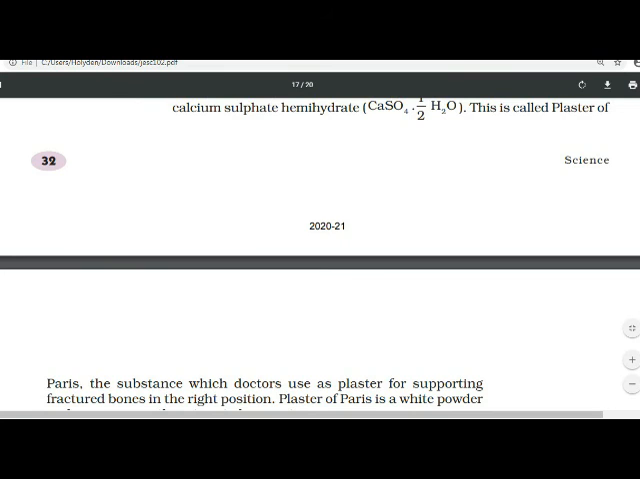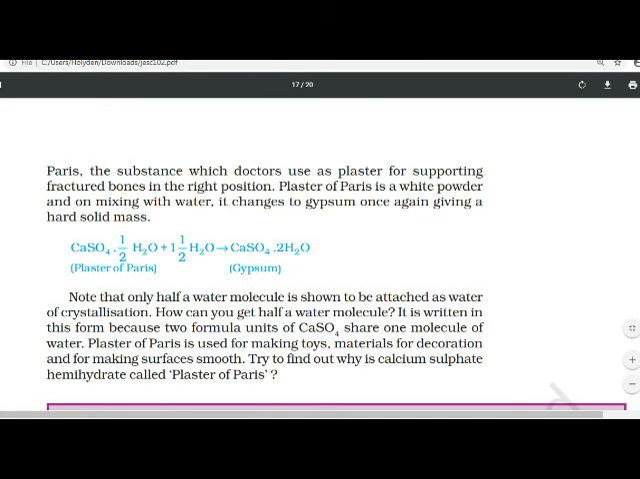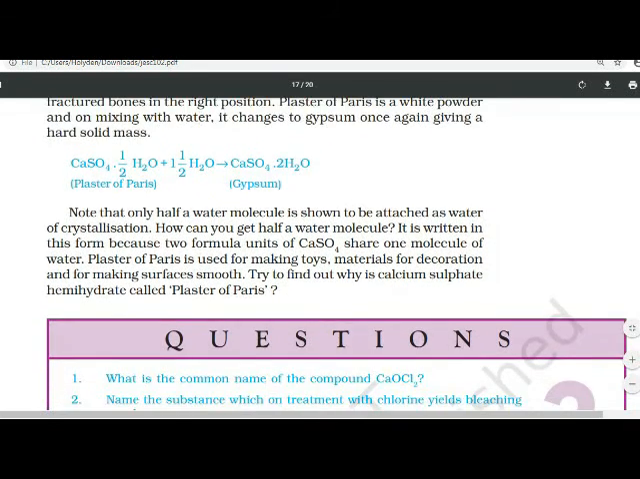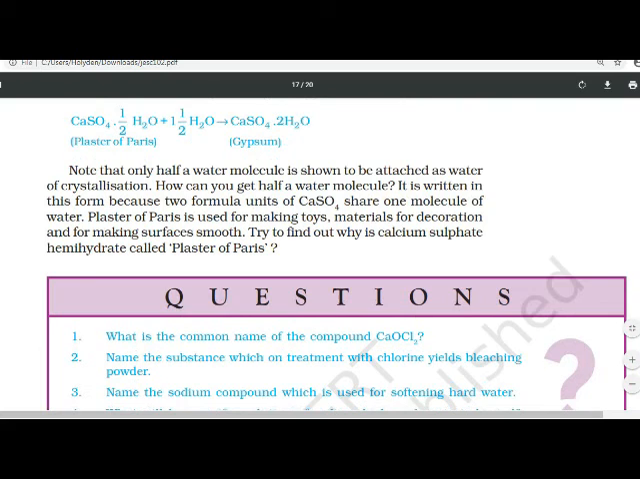Yes or no? And where is plaster of Paris used? Supporting fractured bones, and roofs and decoration of houses. Plaster of Paris is used for making toys also, materials for decoration and for making surfaces smooth. So, these are the uses of plaster of Paris.